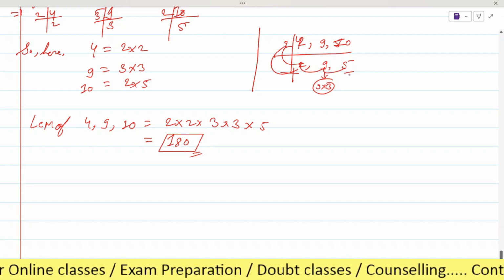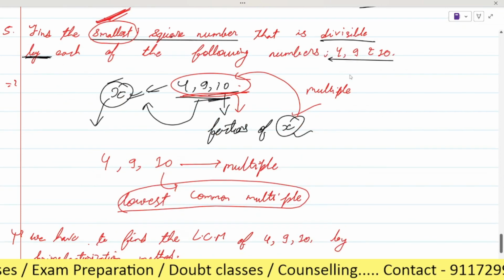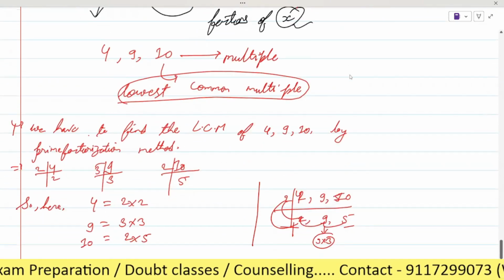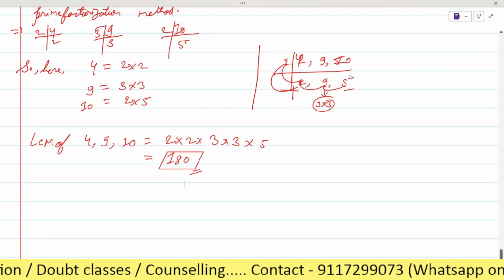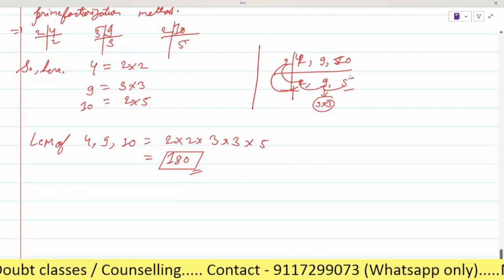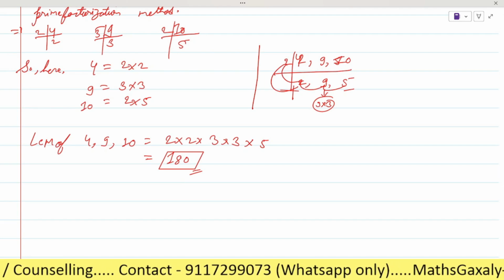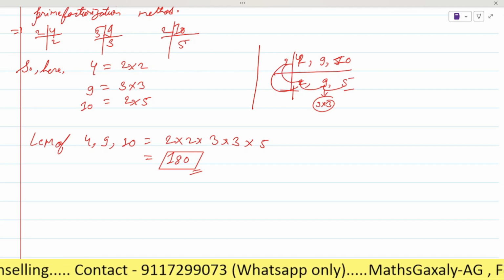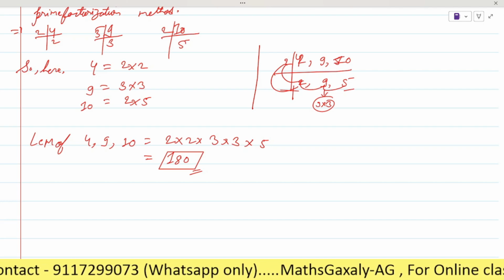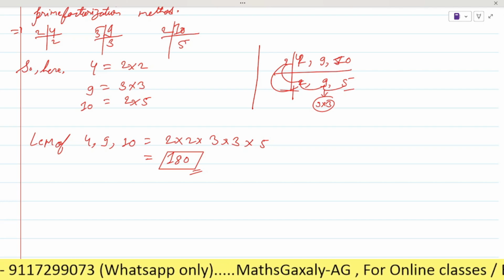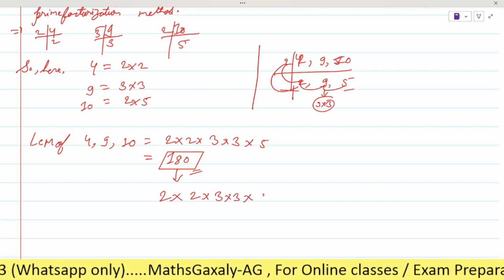As here we have to find the perfect square, smallest square number. If it was asking about just the smallest number, then 180 will be the answer, okay? But here it is asking about the smallest square number. As we know, to find the square root we make the pair. So when you factorize 180, what you will get? 2 into 2 into 3 into 3 into 5, right?